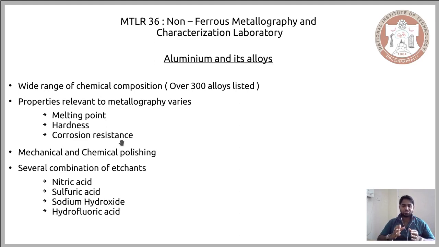Each of these etchants is used for definite aluminum alloys, and when you talk about a wide range of aluminum alloys, you would find at least one of these occurring as either a major component of the etchant or an additional component of the etchant, and that is the reason we have chosen to present these four here. So either they will form the major component of the etchant, or you could find them as at least an additional ingredient while etching the aluminum alloys. When you want to be more specific, you will find that one of these four is present in the etchant.